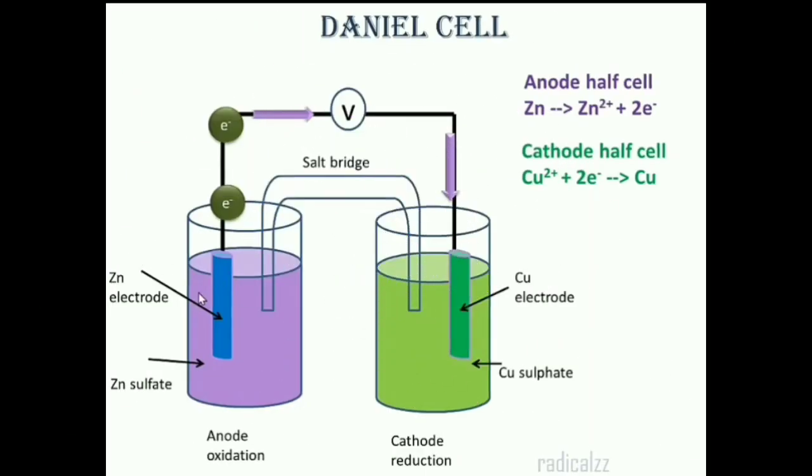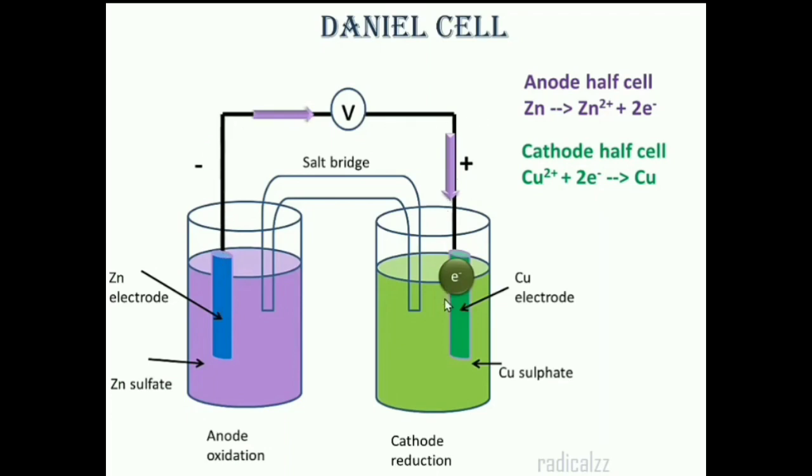So, these are the two half cells present in Daniell cell, zinc rod dipped in zinc sulfate solution and copper rod dipped in copper sulfate solution. Two solutions are connected through a salt bridge and the two metal rods are connected through a voltmeter externally. Here the zinc rod dipped in zinc sulfate solution is taken as anode and has negative charge, and the copper rod dipped in copper sulfate solution is taken as cathode and has positive charge.